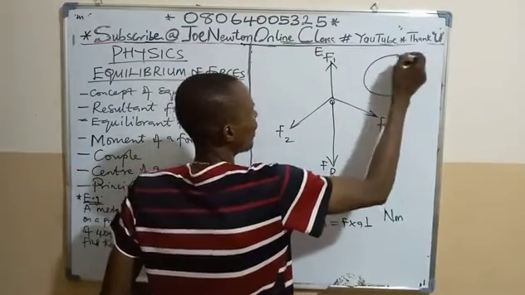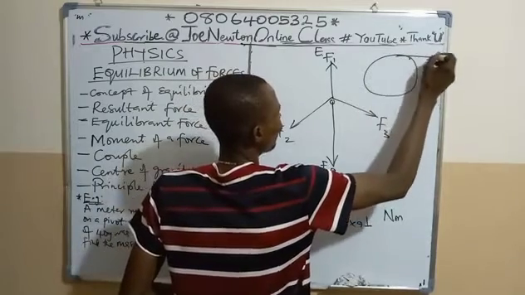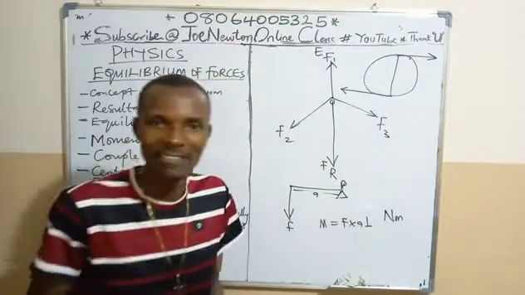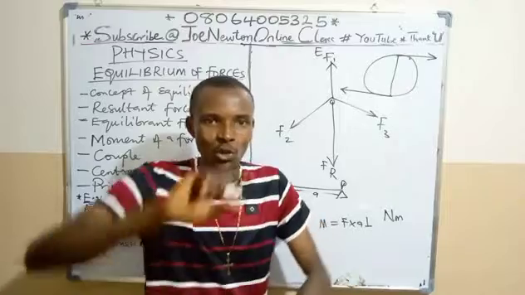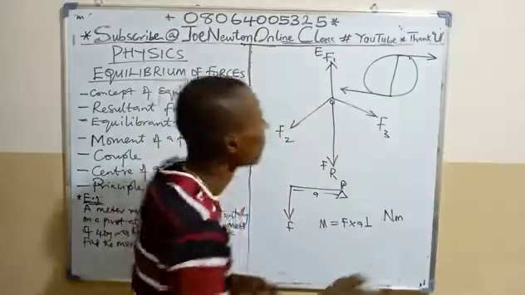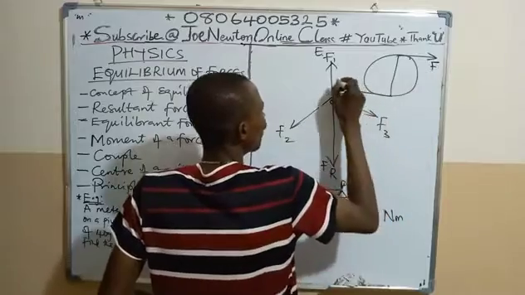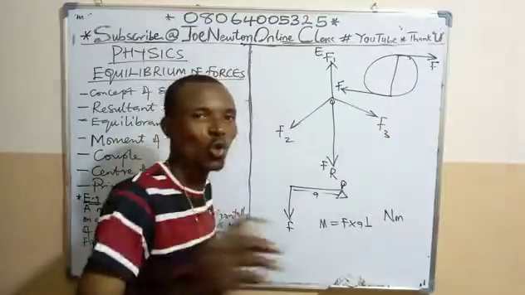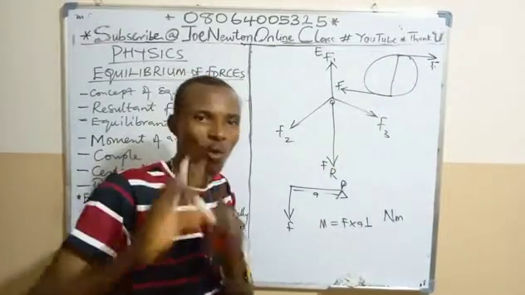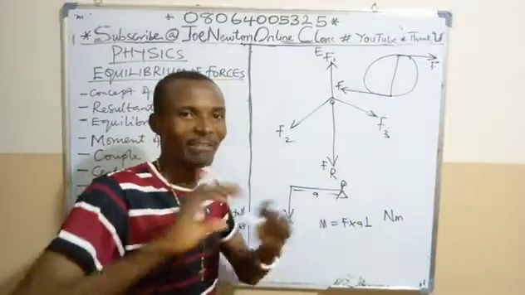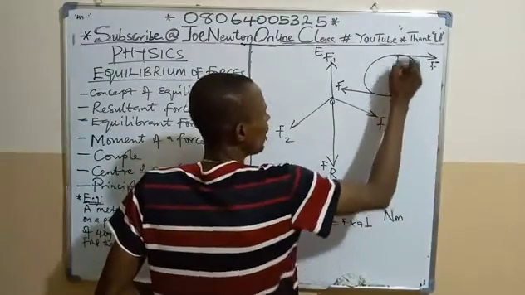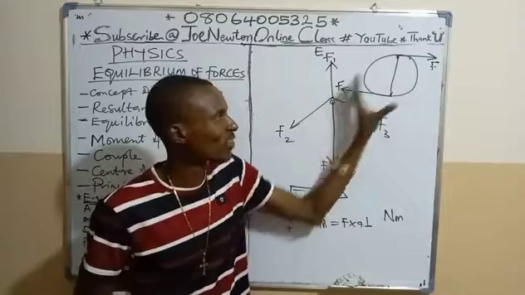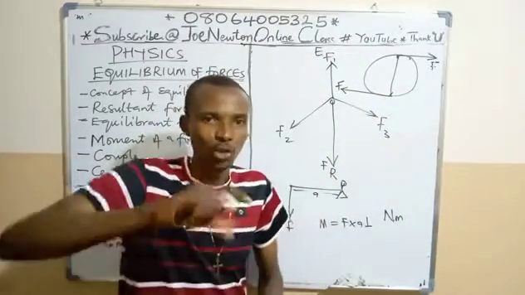See what I mean here. Pedaling a bicycle is a couple. Turning of a tap is a system of couple. Now, this is a force F, and this is another force. These two forces are equal and parallel, and they are also opposite. There must be two opposite forces, they must be equal, and they must be parallel to each other. They can never meet. The distance from here to here is the distance between them. So that gives you a couple. A system of forces like this is called a couple, like pedals of a bicycle or turn of a tap.